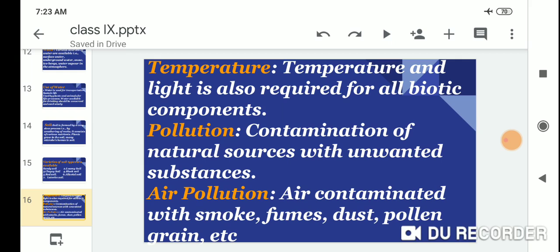The next one is temperature. Temperature and light are also required for all biotic components.